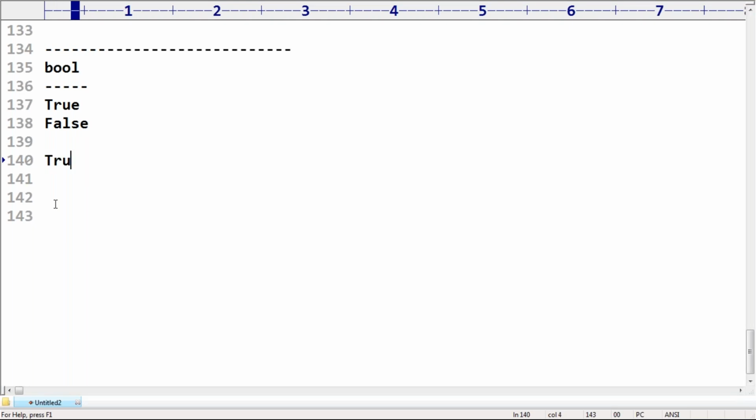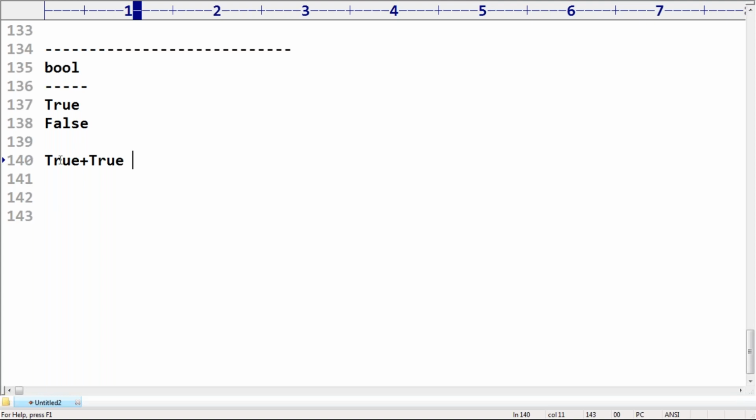Suppose I'm taking True plus True. What is the answer? I want to hear from each and every person. True plus True. What is the answer? Remember, plus is a mathematical operation, an arithmetic operator, not a Boolean one.